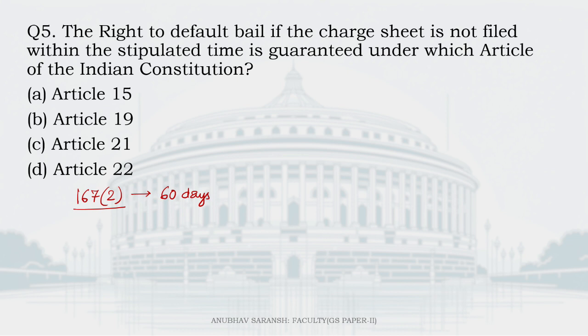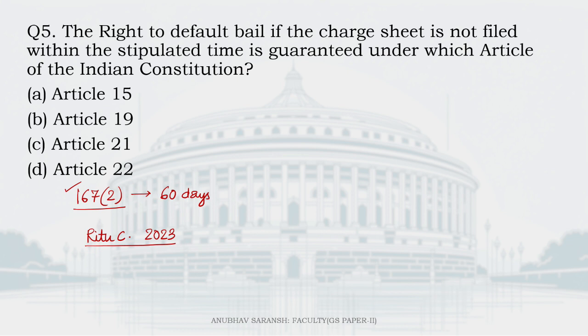Now see, the stipulated time of 60 days can be extended to 90 days also for certain categories of offenses. Anyway, so last year in the Ritu Chhabadiya case of 2023, the Supreme Court said that the right of default bail under section 167 subsection 2 of CRPC is not merely a statutory right.